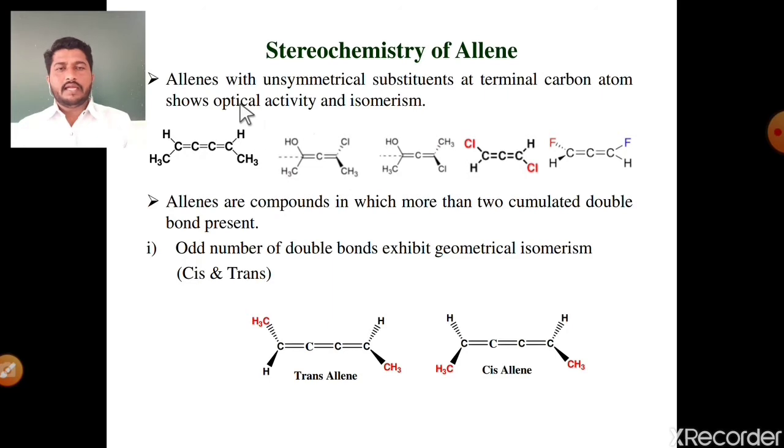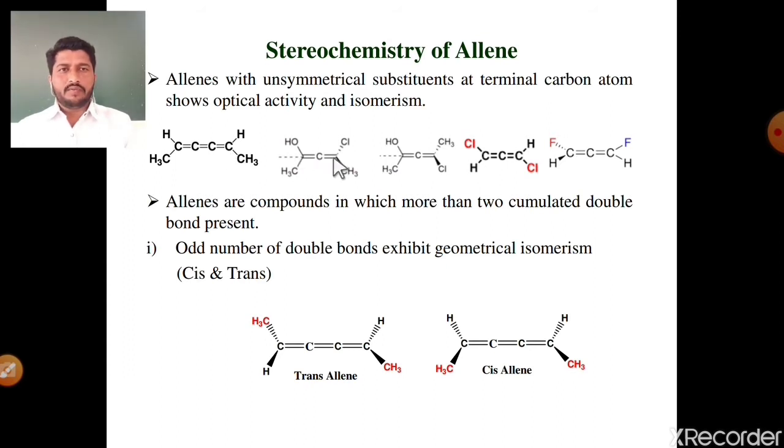We know that allene is a continuous arrangement of double bonds. An allene with unsymmetrical substituents at the terminal carbon atoms shows optical activity and isomerism. See, these are examples of allene molecules. In the first example there are different substituents at the terminal carbon, hydrogen and methyl group, but this first molecule is optically inactive due to the odd number of double bonds.